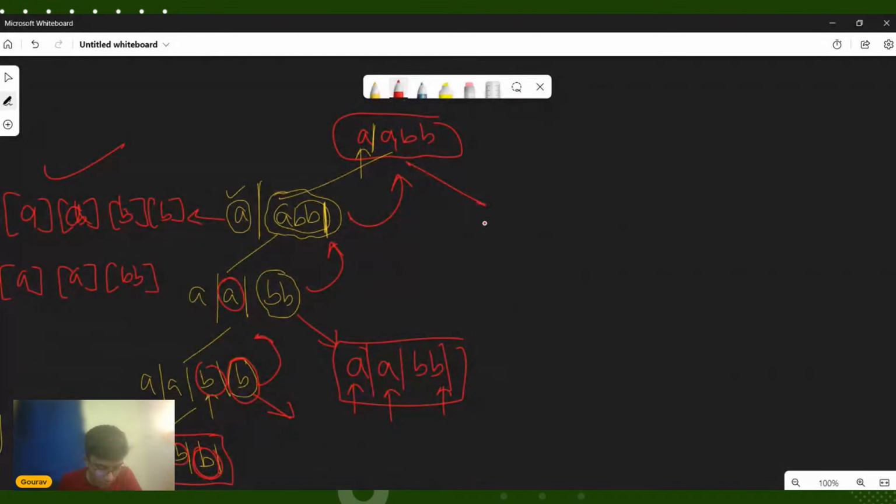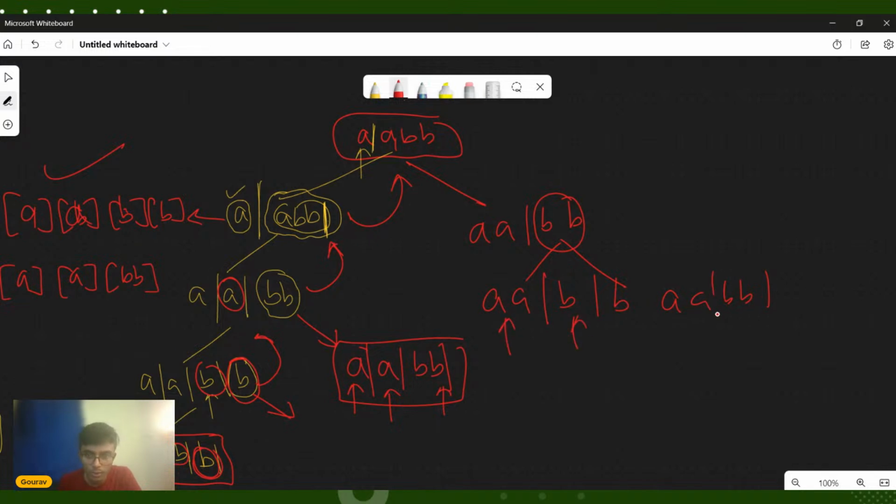Okay. Next part. So A partition BB. Okay. So now it will send this part to the recursive function. Now once I get this part to the recursive function, there are two options. I can put a partition here. I can put a partition here. Or in fact, I can put a partition here and here. Okay. So since this is also palindrome, this is also palindrome, this is also palindrome, this is also palindrome, it is correct. So this will be recursively called now, and since we have reached the empty string, it won't